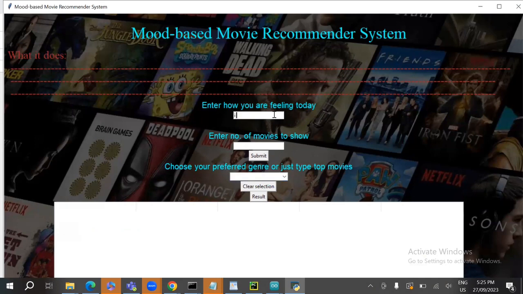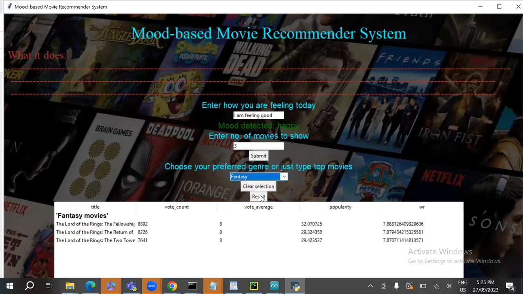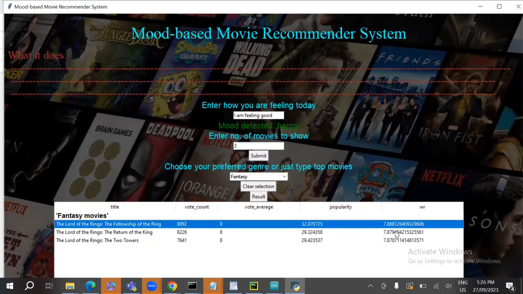If I say I am feeling good, and if I say I want to see top three movies, submit. So it correctly detects the mood as happy. And now this is the genres list which I get, which are available for happy movies. Here I select, say, fantasy, and select results. So the top three fantasy movies are recommended to me. And again, as I said, they are sorted in descending order of their weighted rating.